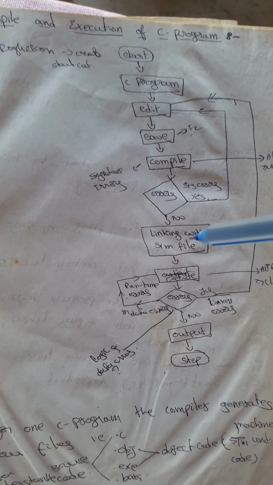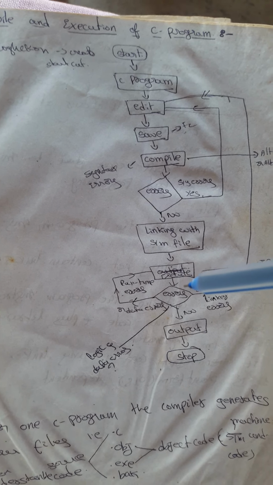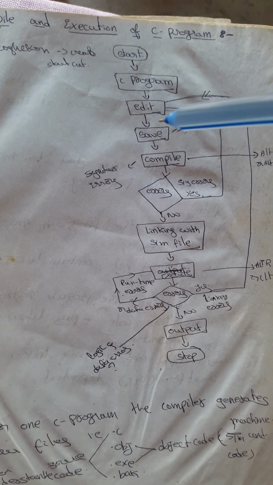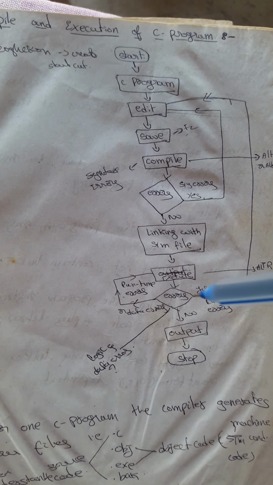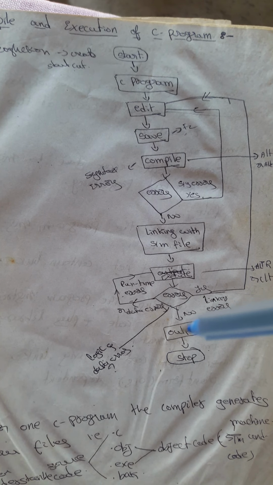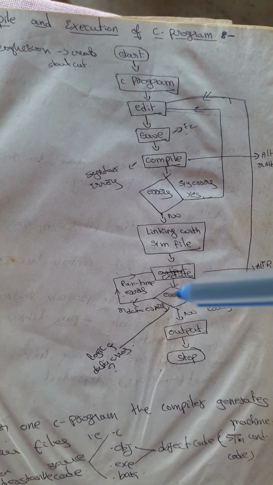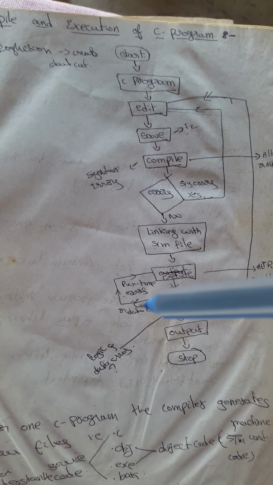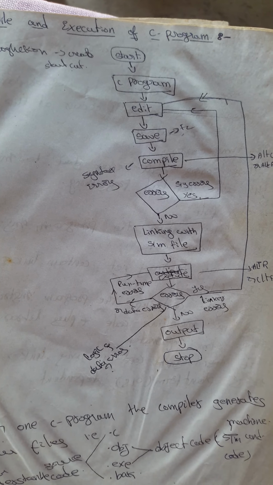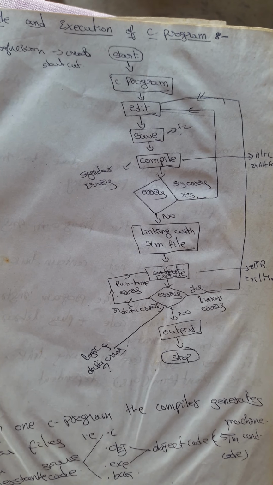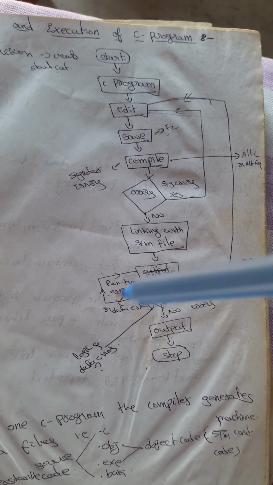Then execute the program. While executing, if you get errors, we go back to edit the program where the errors are, modify it and remove those errors. If there are no errors, we get the output, then stop. The errors may be data errors or runtime errors. We check them and go for execution again. The shortcut key to execute the program is Alt R or Control plus F9.